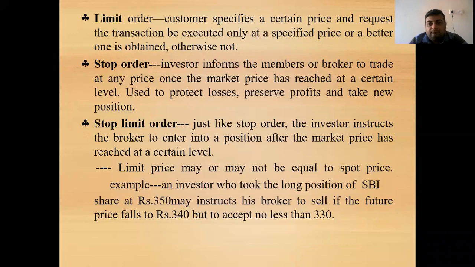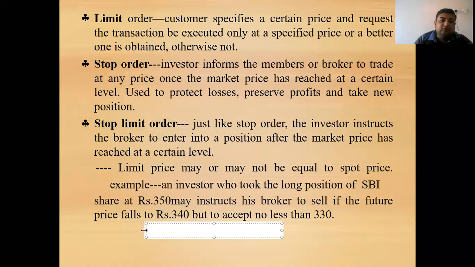So the example can be, for example, a person has given a limit order to the broker to execute this share of Reliance Communication, that is RIL, at the price of rupees 210 per share. Now here the person has given the limit. Limit means that after the price limit has been reached, the stock will be assumed to be sold at the given price.